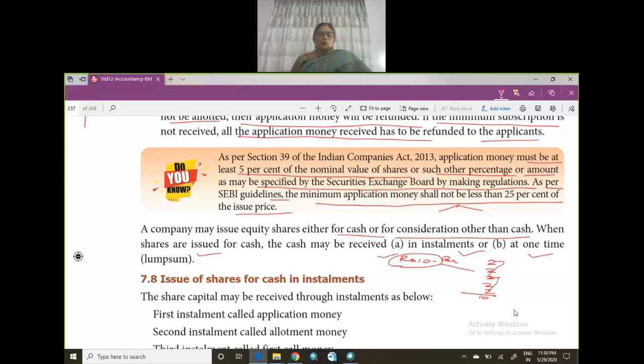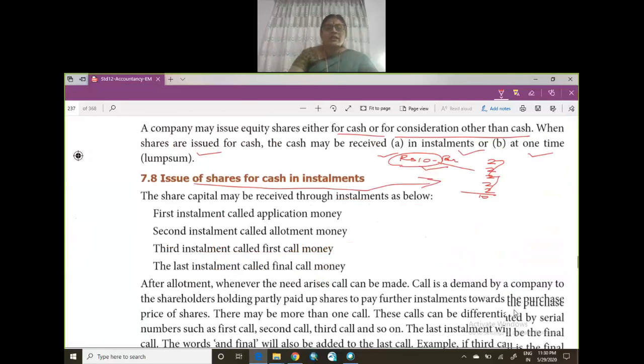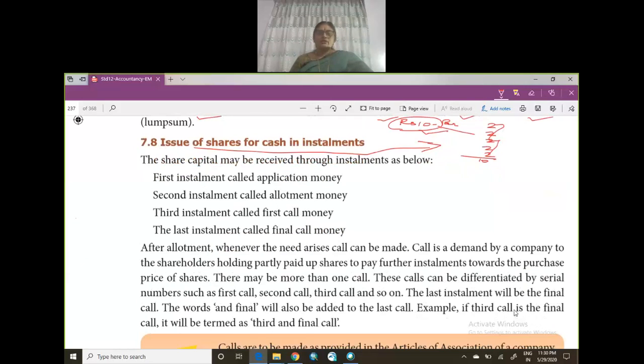Next you go for issue of shares for cash and installment. I've already explained to you when you're going to issue shares on installment. The value of one share is rupees 10. Either you collect 10 rupees at one stroke or you collect it in installments. The share capital of the company can be received through installment. I said first installment on application, second on allotment, then on first call, and then on final call. Whenever the need arises, call can be made.